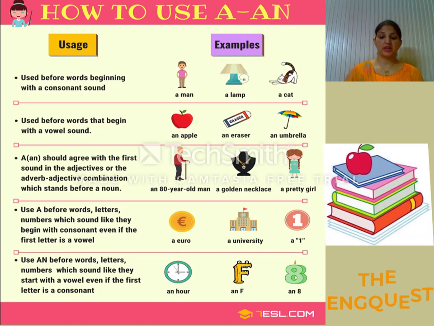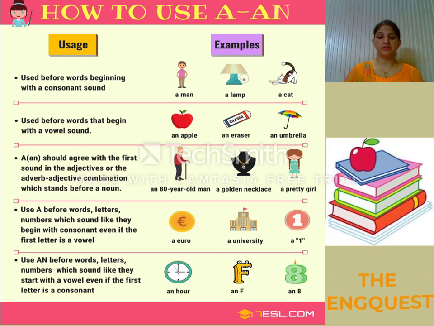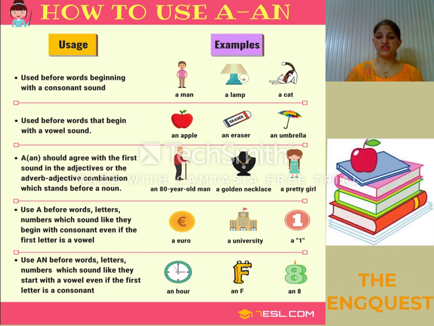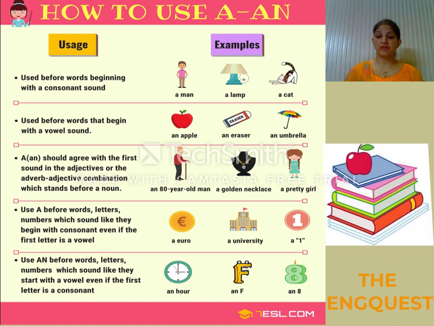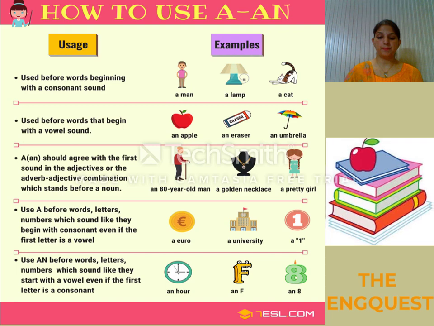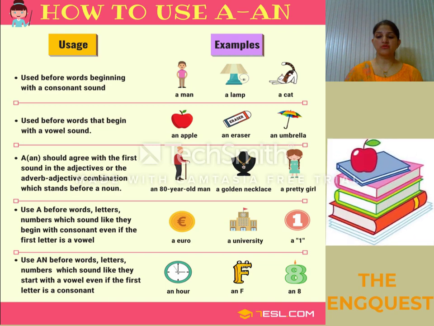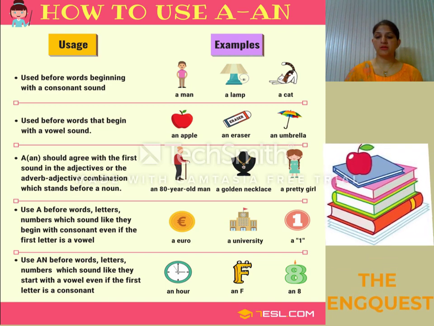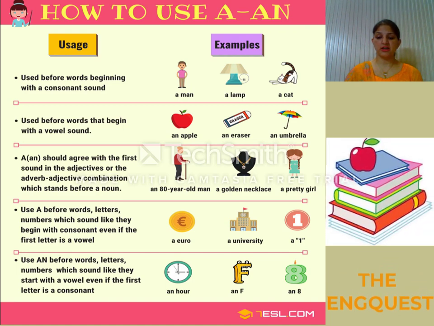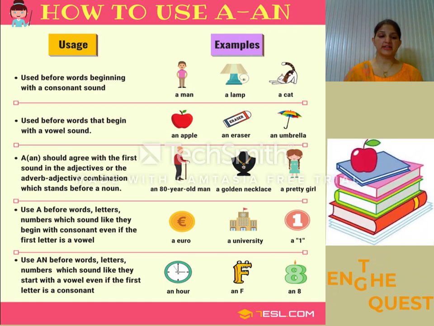A euro. In the next case, the word is university. So over here, U is giving a shorter sound of U, which is a consonant sound, so we will use a over here. In the next case, we have one. We are not using the longer sound of O, but we are using the W sound over here. That's why we are using a with it. A one rupee coin.